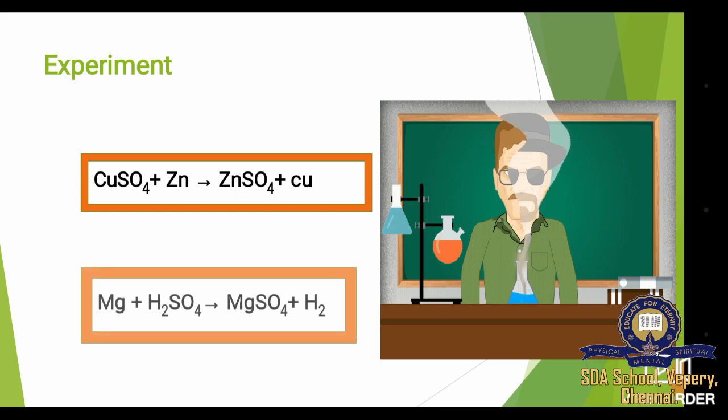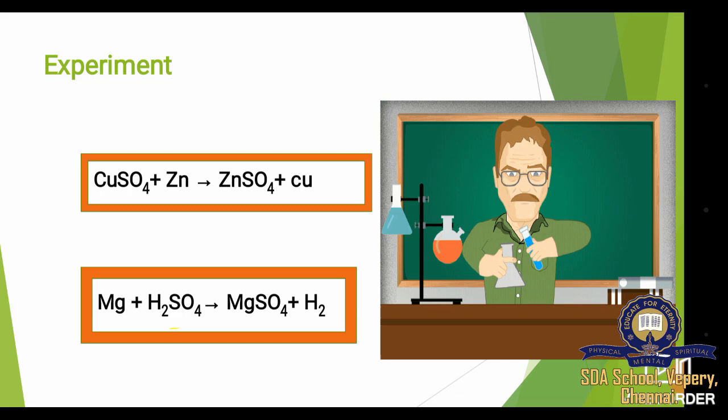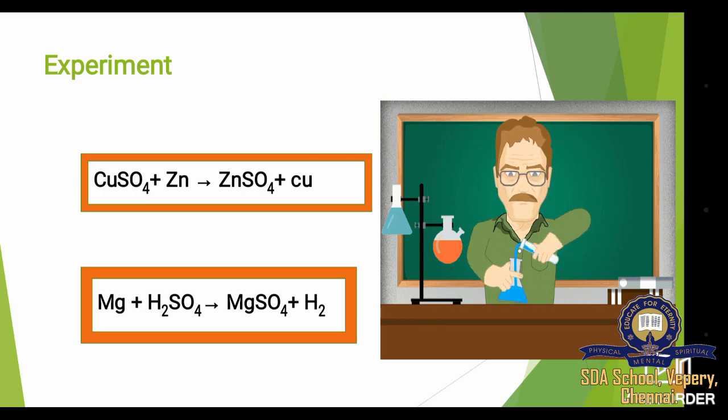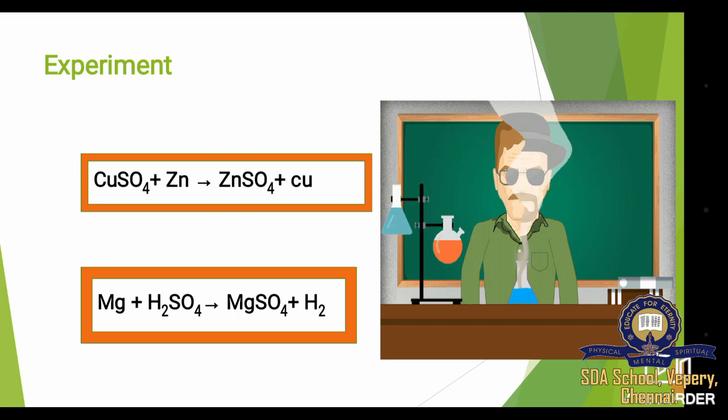Another example is Mg plus H2SO4. Here H2 is replaced by Mg. So H2 is separated and MgSO4 plus H2 is formed. This type of reaction is called a displacement reaction. It means that a more active element will replace the less active element.